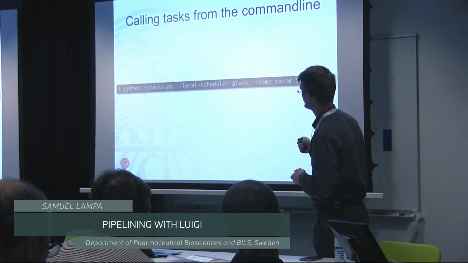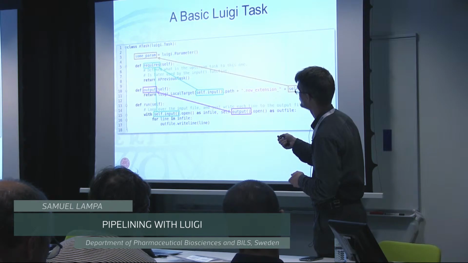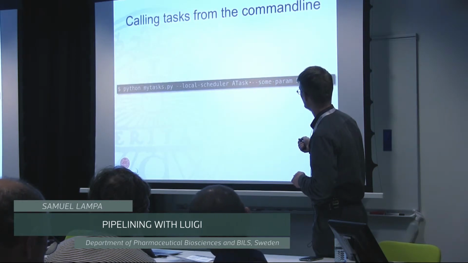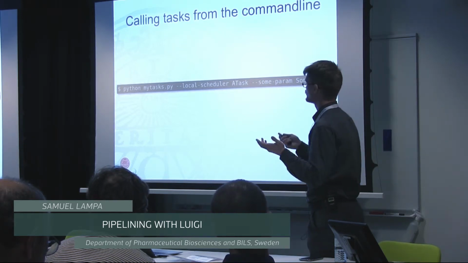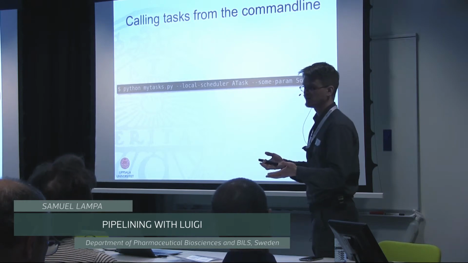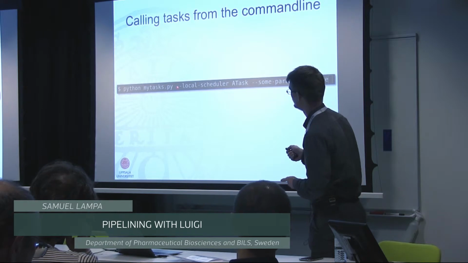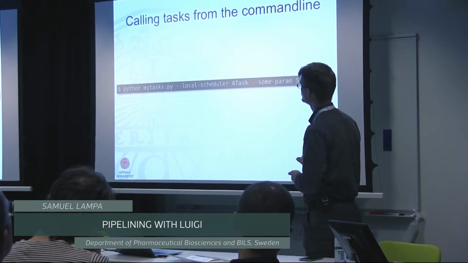You can use the local scheduler, and here we just say the name of the task and any parameters, such as this parameter that we set here, with a certain special parameter object. It will automatically create a flag for us with the same name as the parameter. So basically we can have a workflow with just one task like this, and already here it will help us with this automatically created command line interface. So already here it's rather nice.